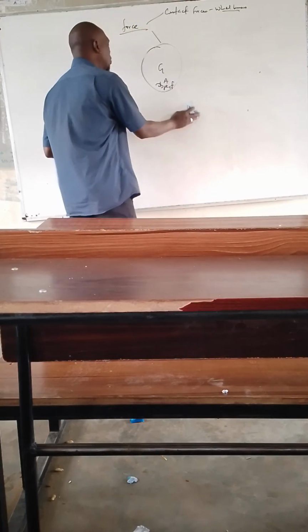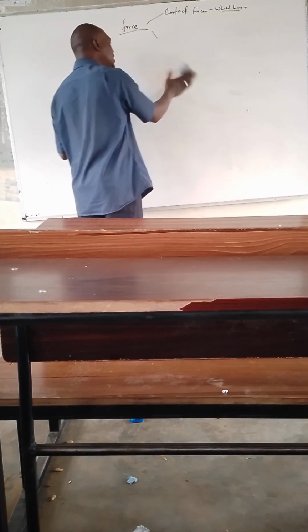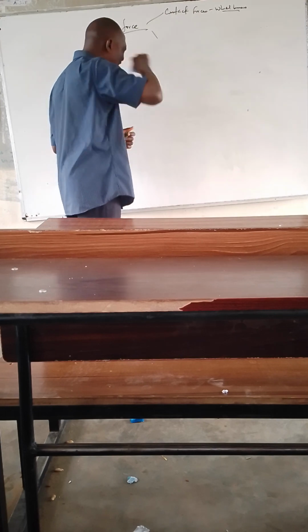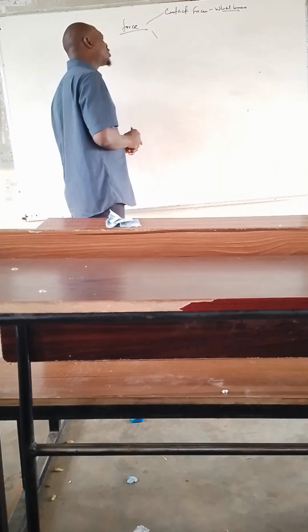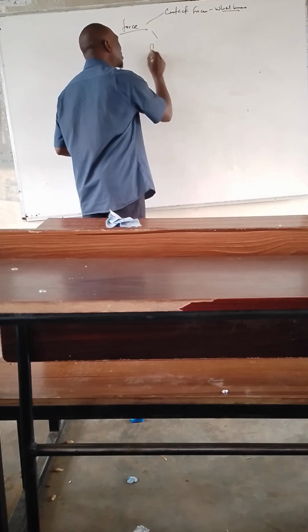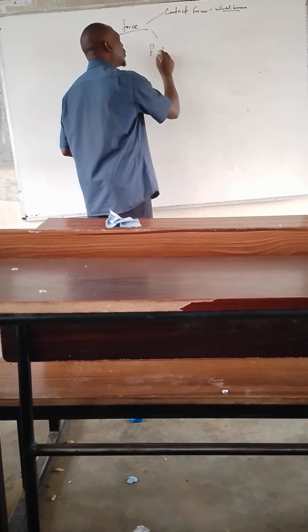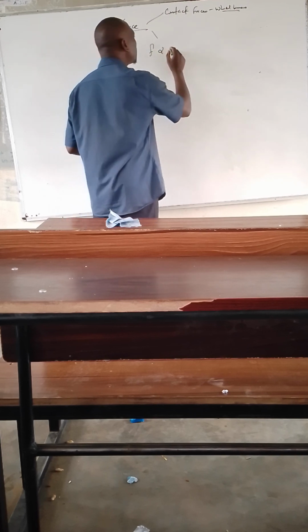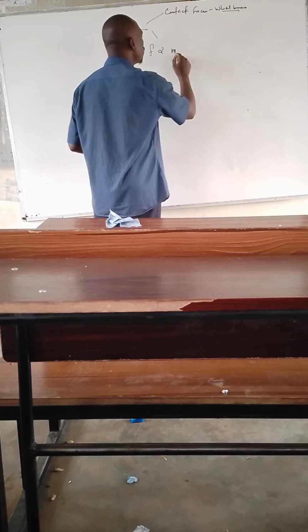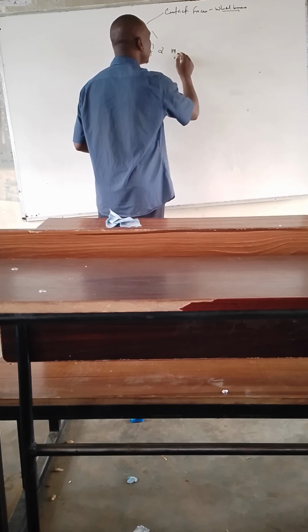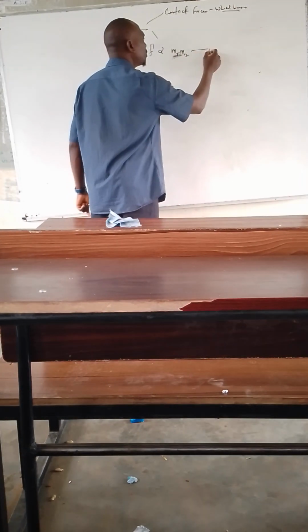Based on that, we go to Isaac Newton, who talks about the gravitational force law. The law says that the force is directly proportional to the product of the two masses, M1 and M2. We call it equation 1.